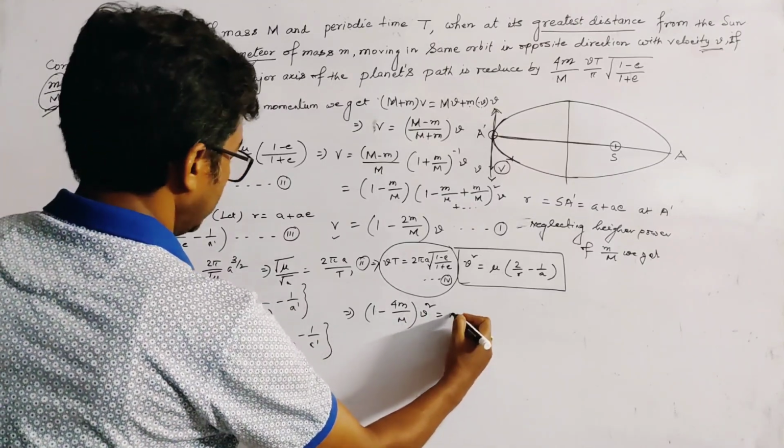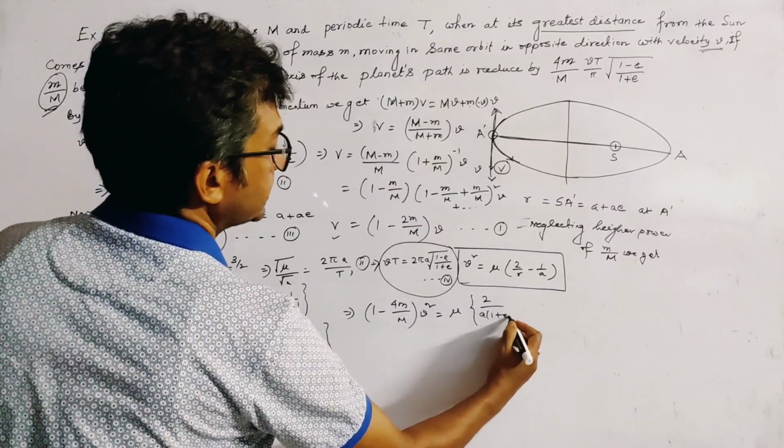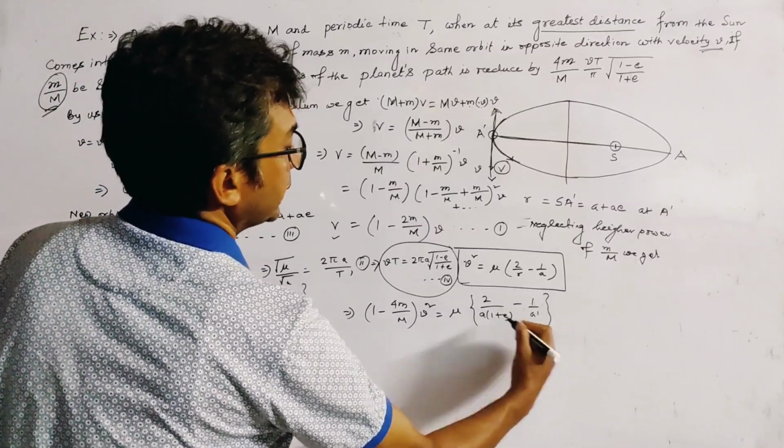This is equal to mu into 2 by a into 1 plus e minus 1 by s.